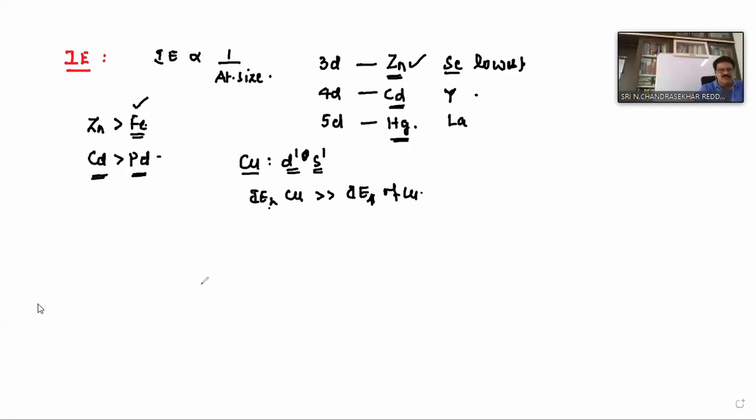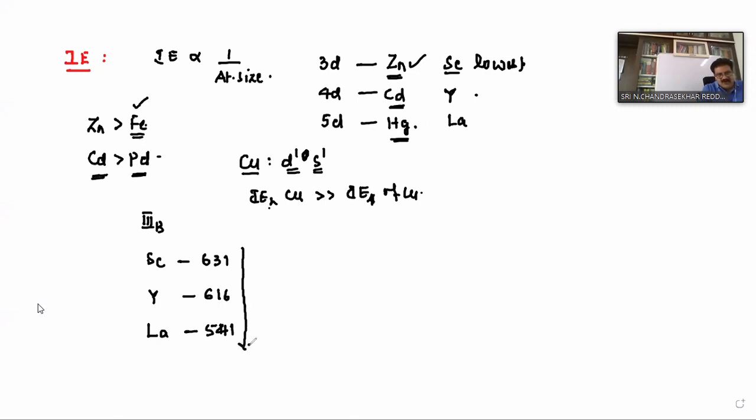Now, come to the groups. For example, take the third group. The elements are scandium, yttrium, and next, lanthanum. The ionization energy of scandium is nearly 631, yttrium is 616, and lanthanum is 541.